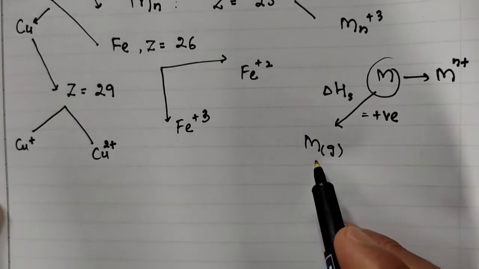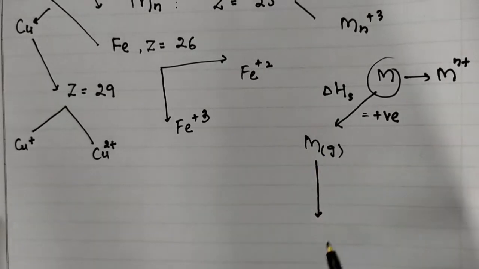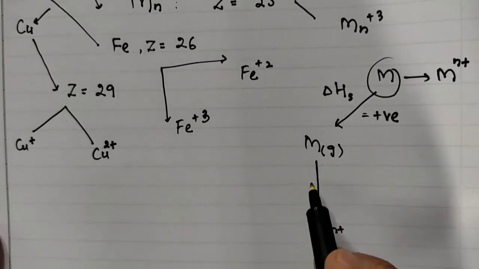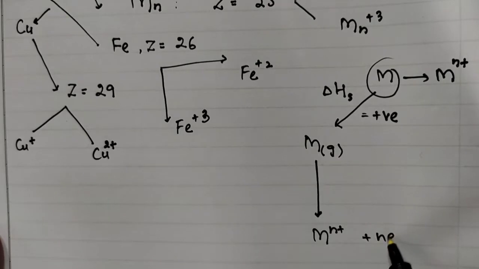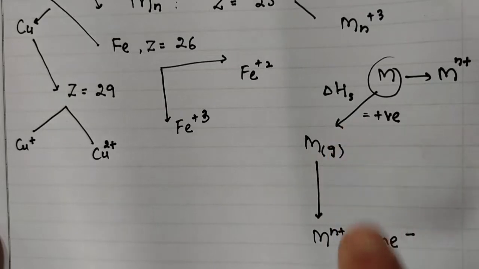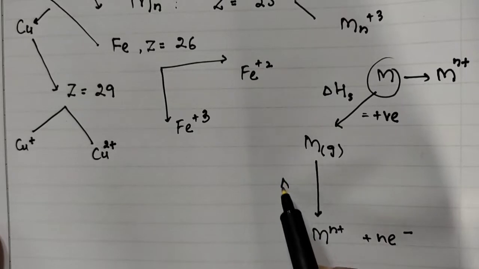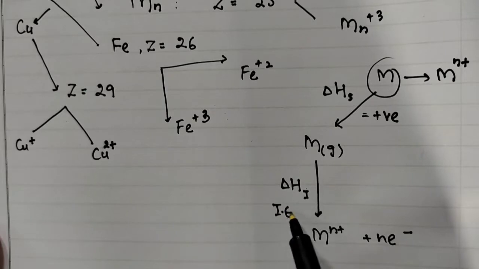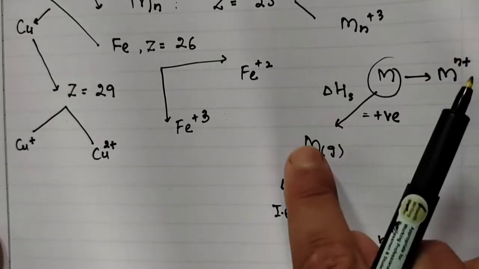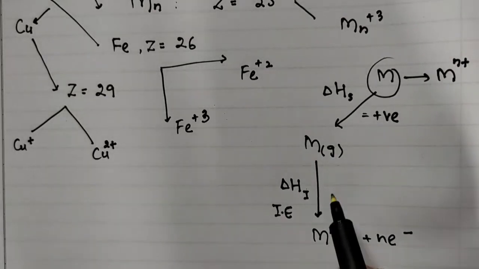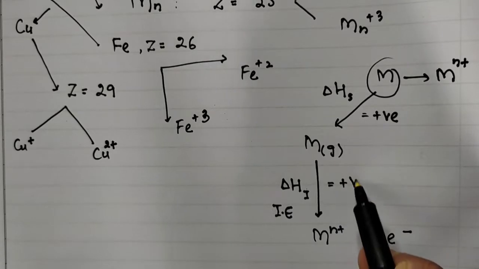Step number two: this gaseous metal is converted into the ion Mn+ with the release of n electrons. This process of converting a metal in the gaseous state to the ionic state is called the ionization energy, or enthalpy of ionization, IE. It is the amount of energy required to convert a metal in the gaseous state into the ionic state. This energy is also absorbed, so its value is plus.